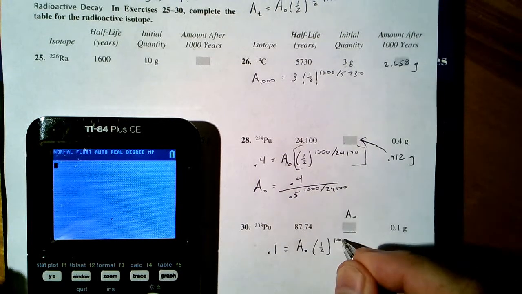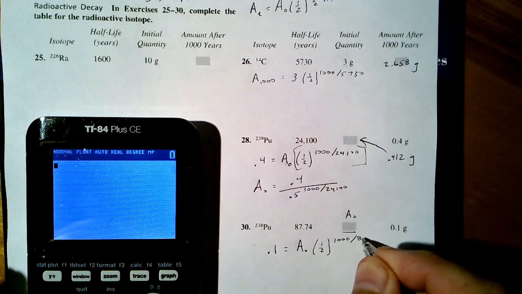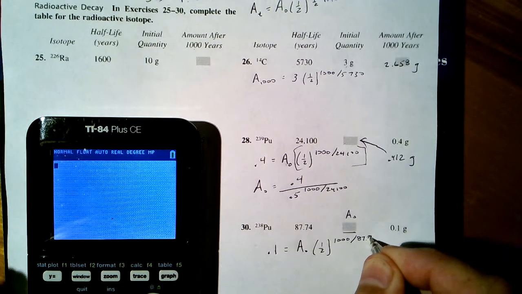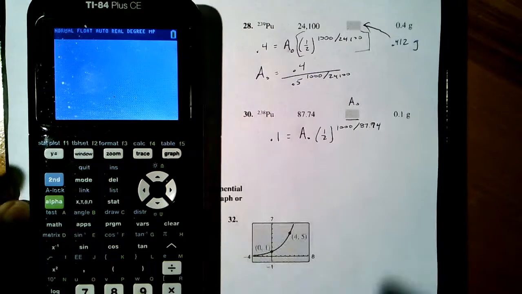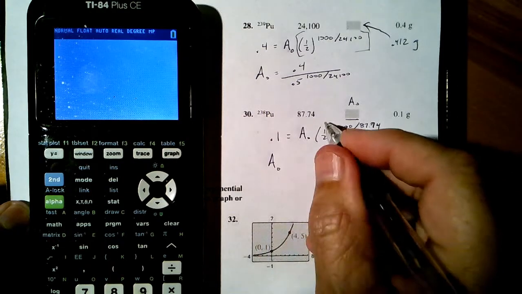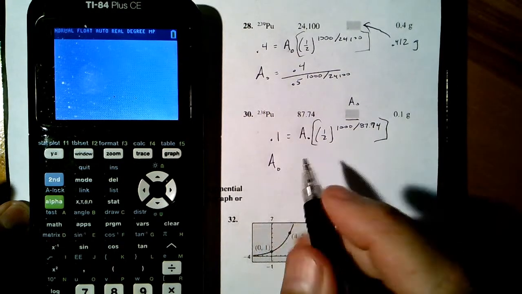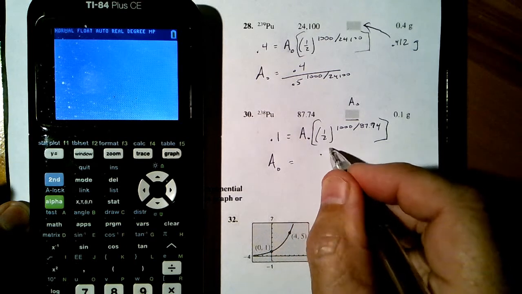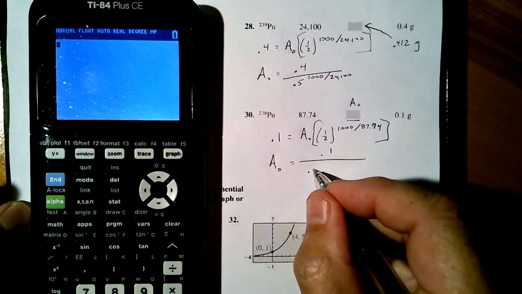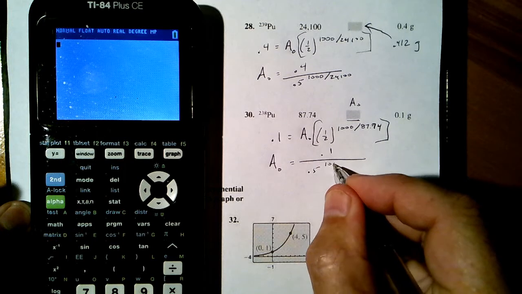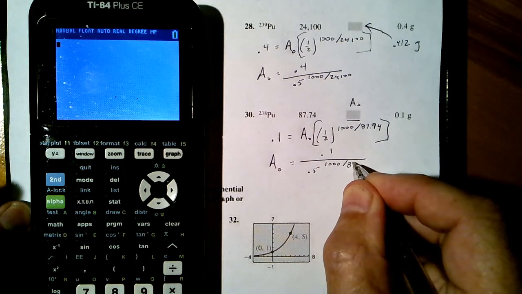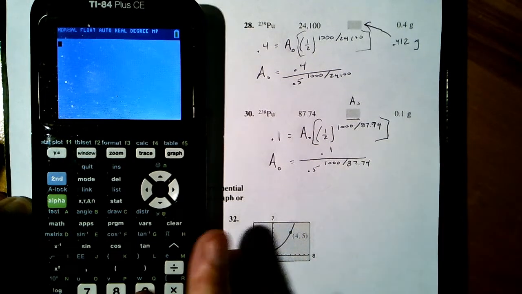That means I want 1,000 divided by 87.74. So this becomes, it's a mess, but A0 equals, it was 0.1, and I need to divide by 0.5 to the 1,000 divided by 87.74.